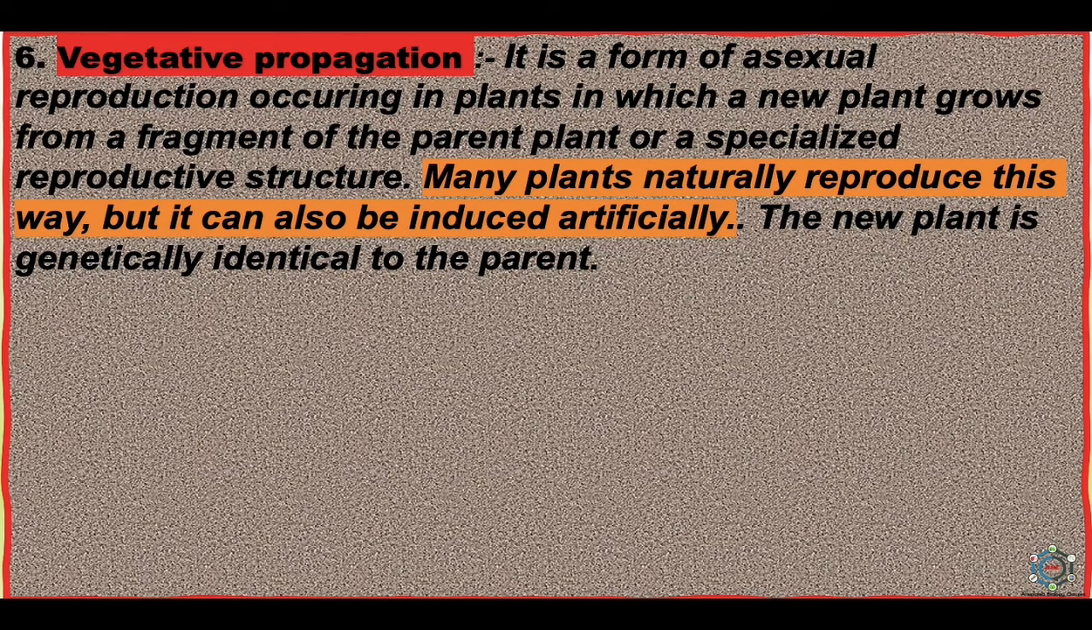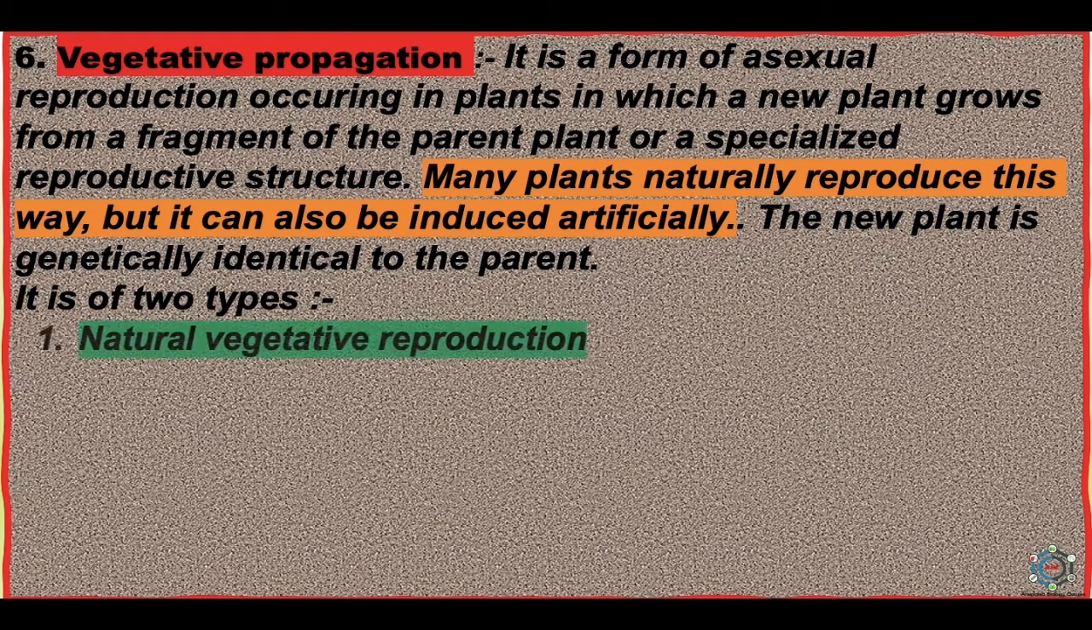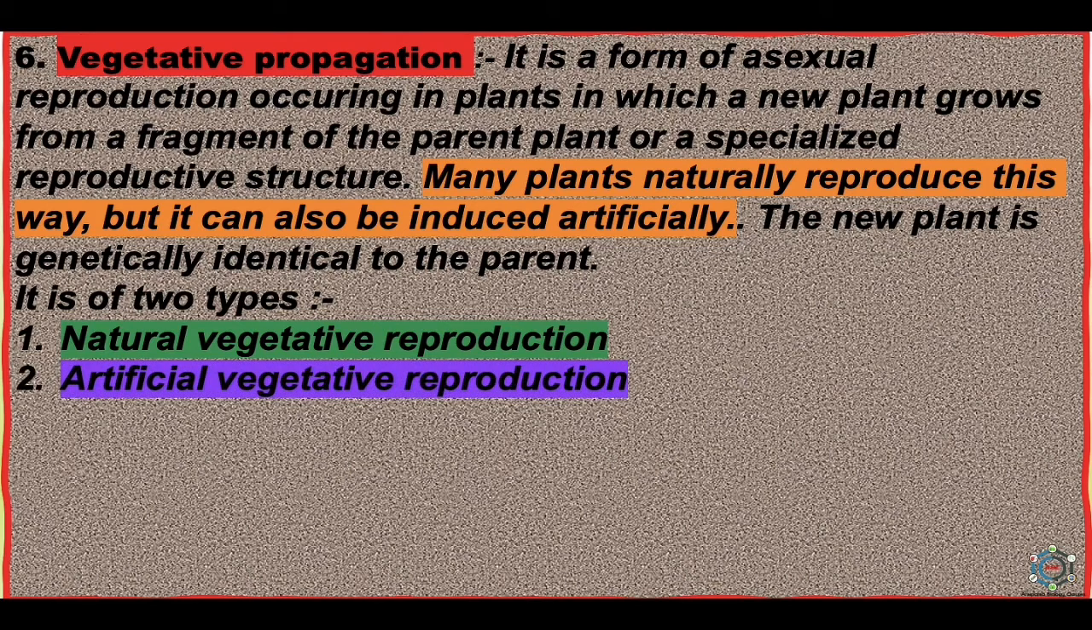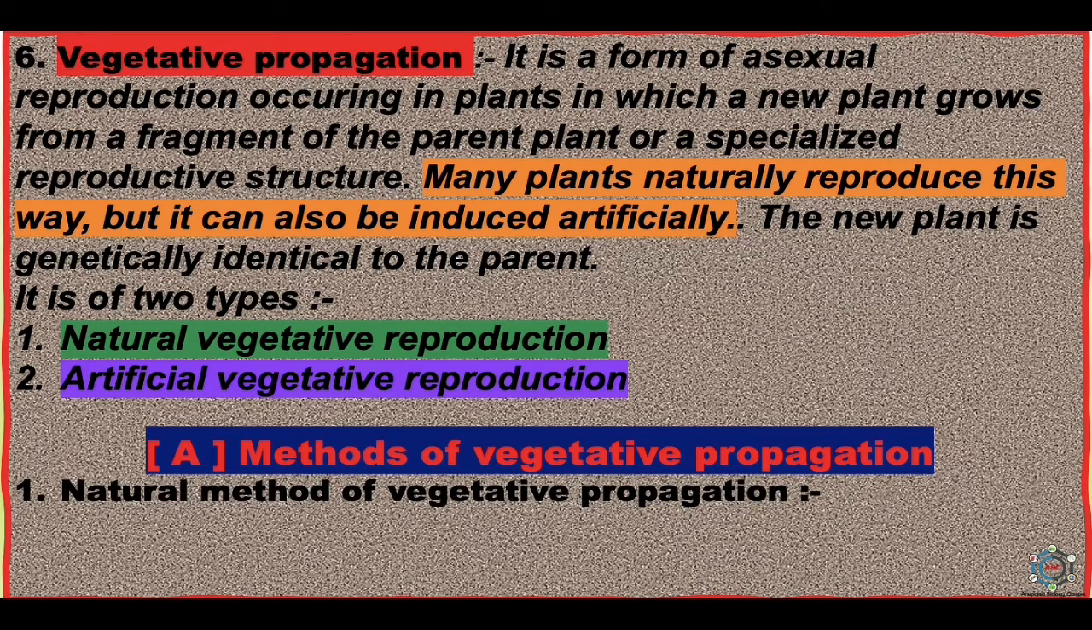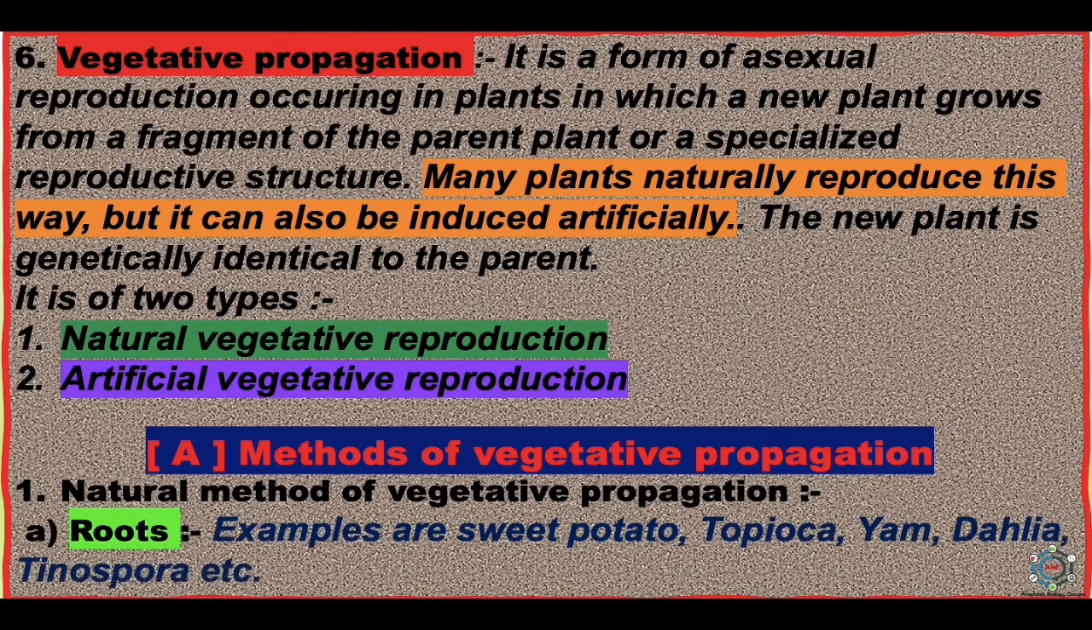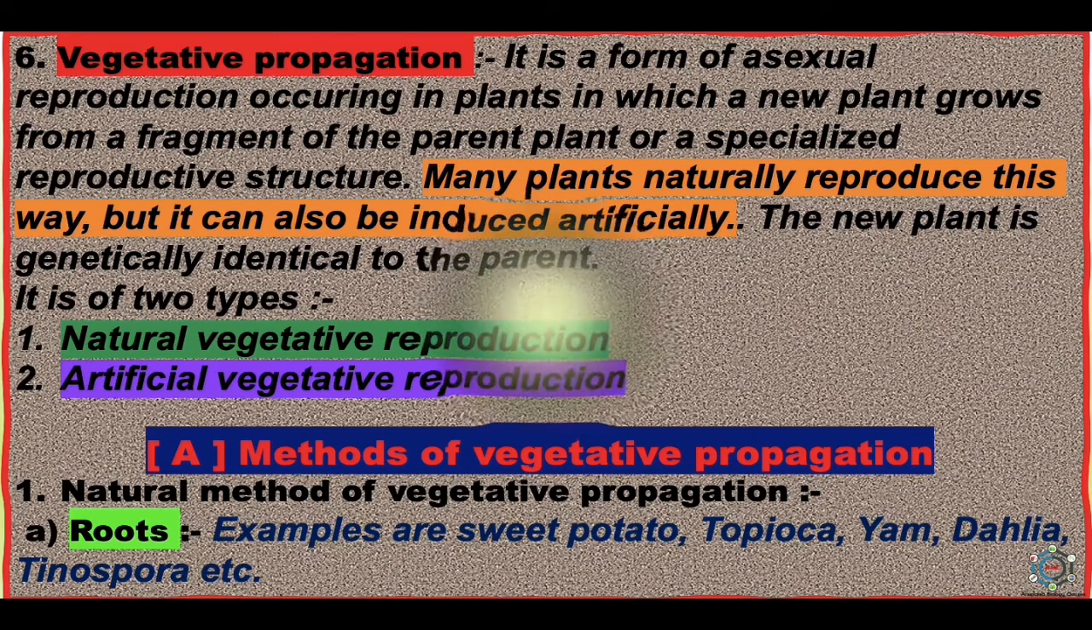So, the new plant is genetically identical to the parent, which is of two types: the first one is natural vegetative reproduction and the second is artificial vegetative reproduction. Now, the methods of vegetative propagation, in which the first is the natural method, and here the first is root. In the natural method, the examples are sweet potato, tapioca, yam, dahlia, tinospora, etc.